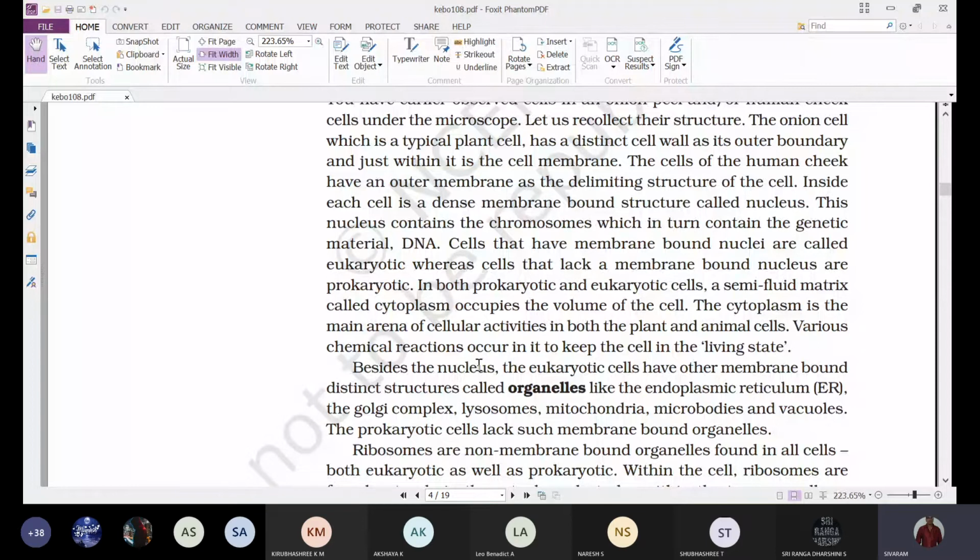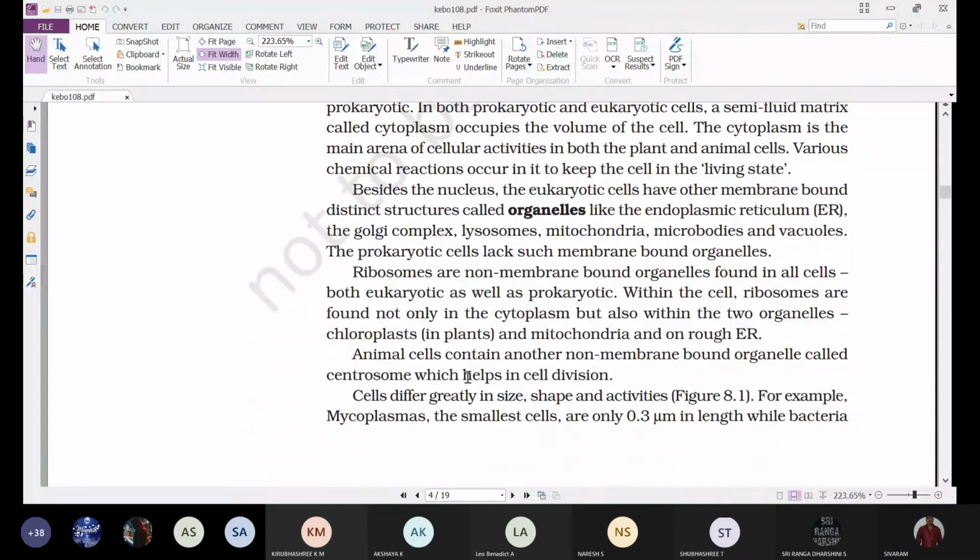Then only the cell will be in a living state. So all the different biochemical reactions take place in the cytoplasm to keep the cell in living condition.